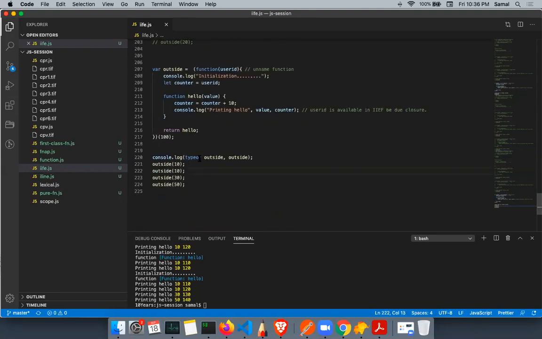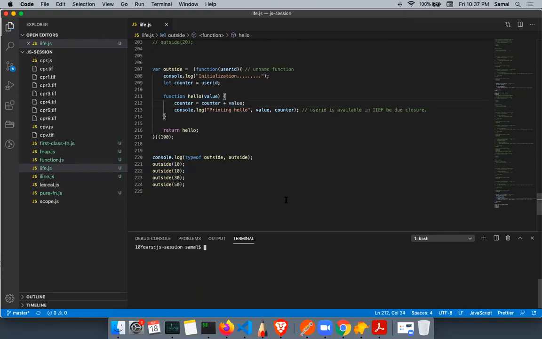So basically, it will call this function immediately, the immediately invoked function expression, and then return the hello function to the outside. And I'm calling this outside hello function four times with a value, and each time I pass some value, the counter is increased by 10. So instead of increasing by 10, I want to increase the counter by the value passed.